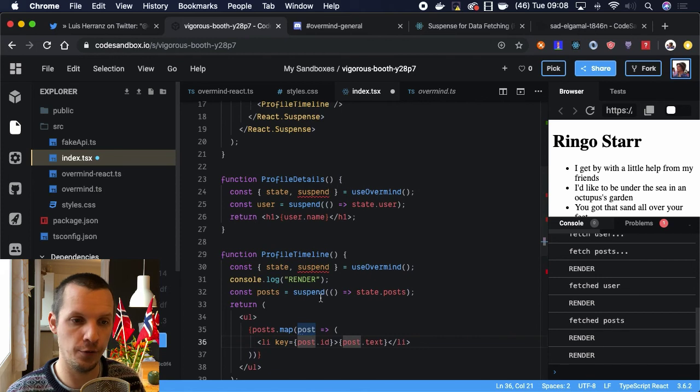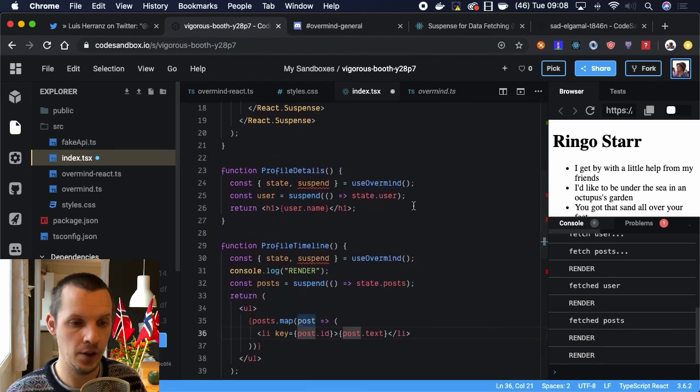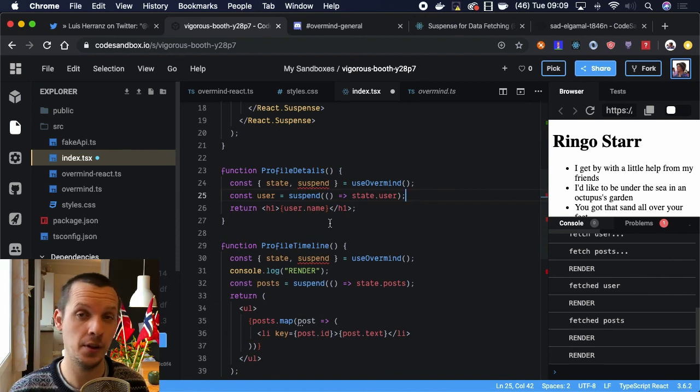Also, one thing I learned from this is that when you throw during the initial render, any state or references like useRef or whatever you've been using will not be there. So if you're trying to create a hook related to suspense, be aware of that. If that hook is producing some state and you expect that state to be there when the suspense is resolved, it won't be there. It will be like a brand new render.